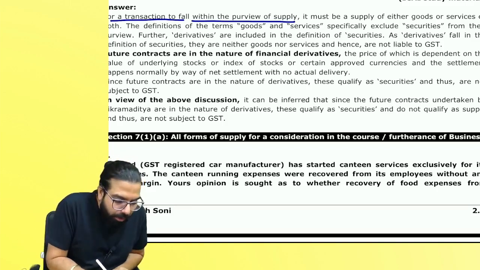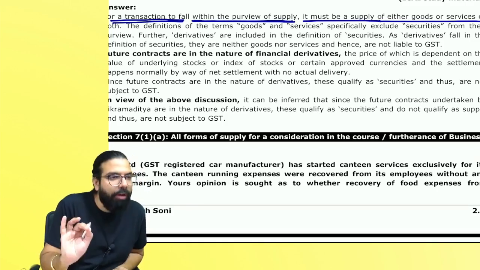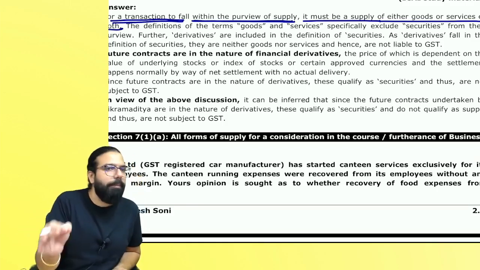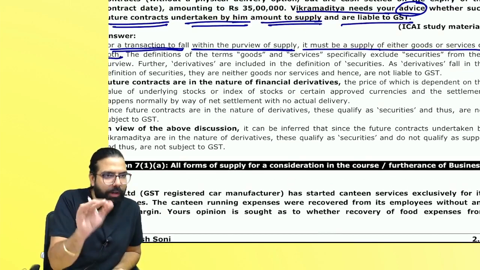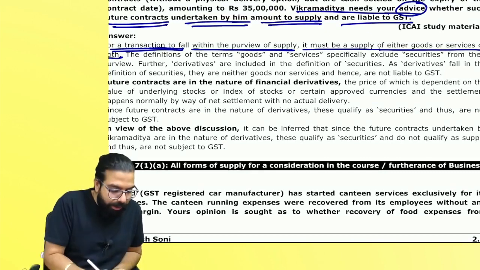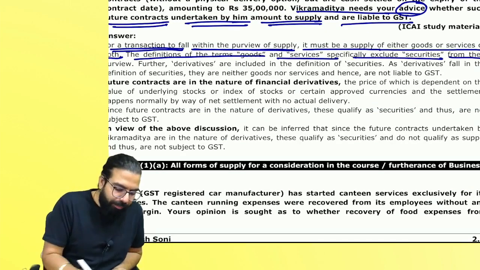For a transaction to fall within the purview of supply, it should be a supply of either goods or service. First, they told it should be either supply of goods or service for it to fall in the purview of supply. Only then GST will be levied. Now they are telling that the definition of goods and service specifically excludes securities from their purview.